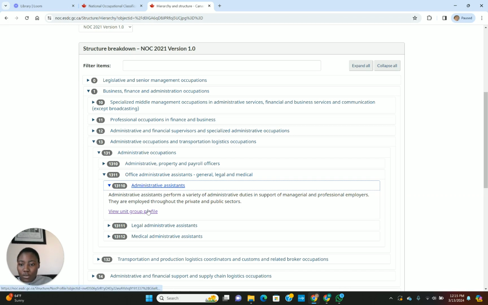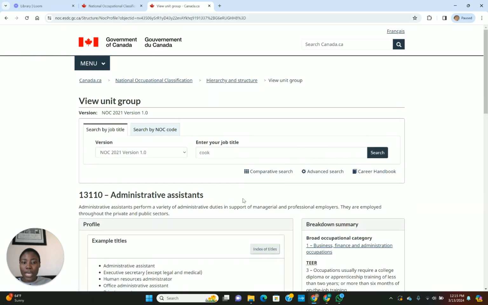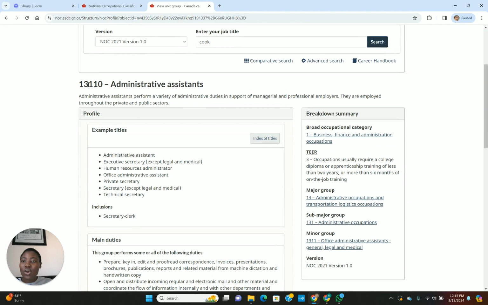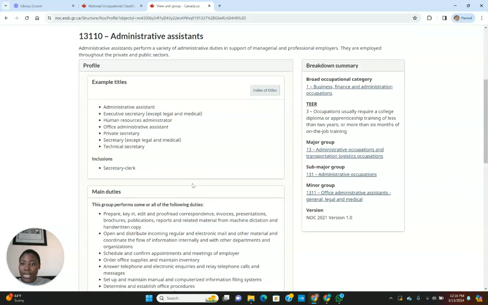Now, for you to see the job duties, you click here, view unit group profile. Then you're going to see the NOC code. The NOC code is 13110. So if you work in an office and you're probably a secretary doing administrative duties, let's look at the duties.